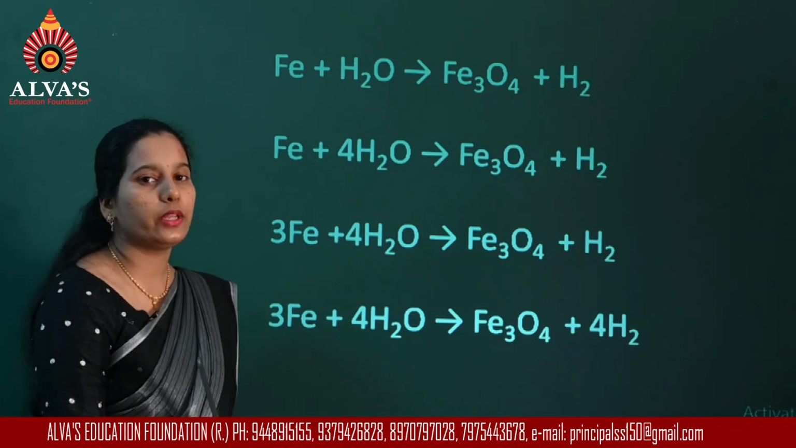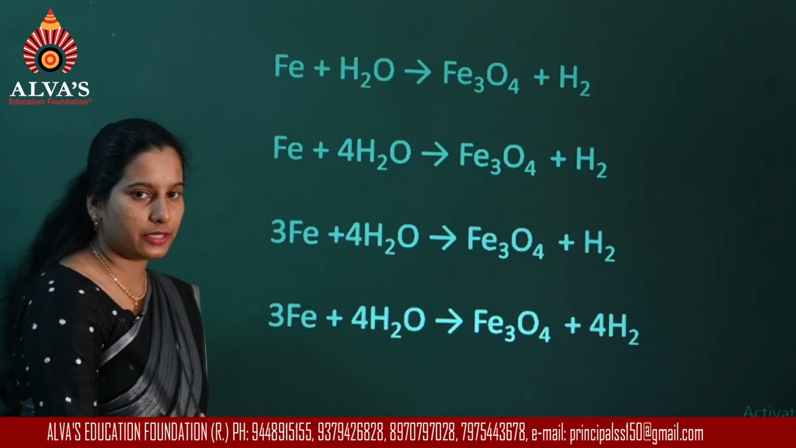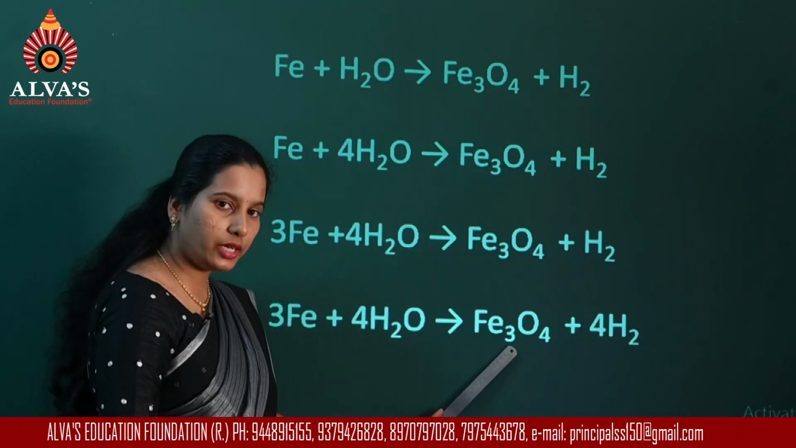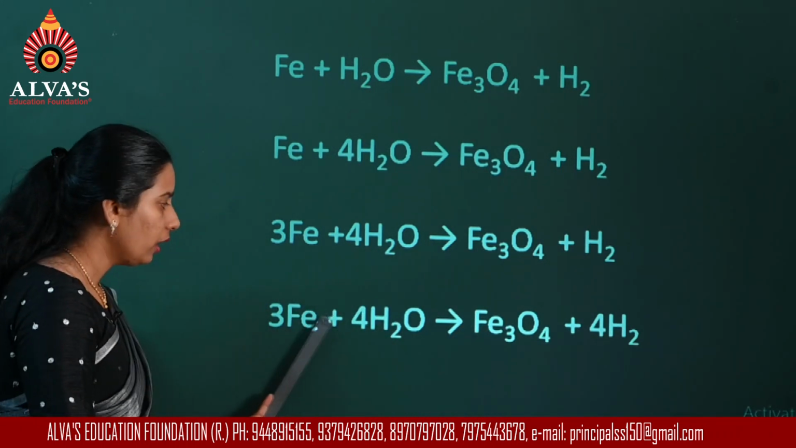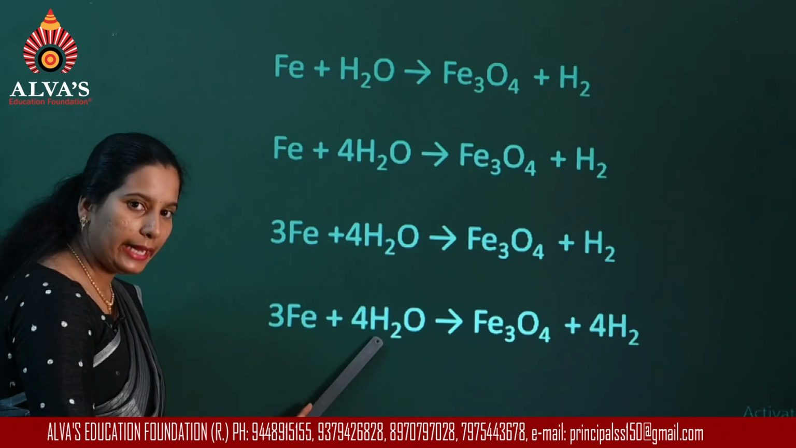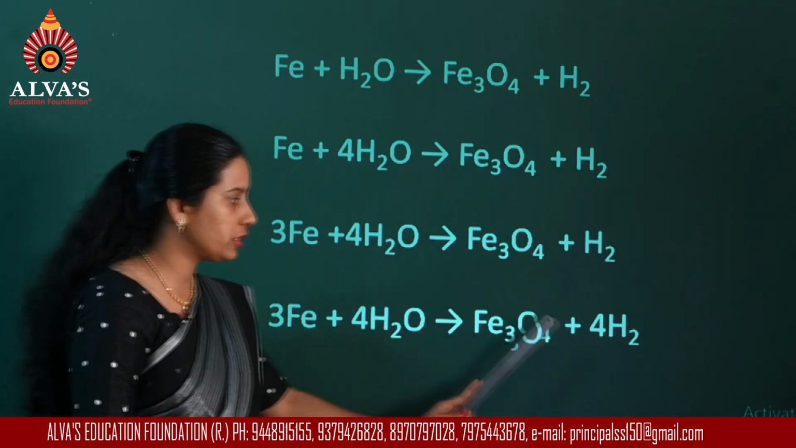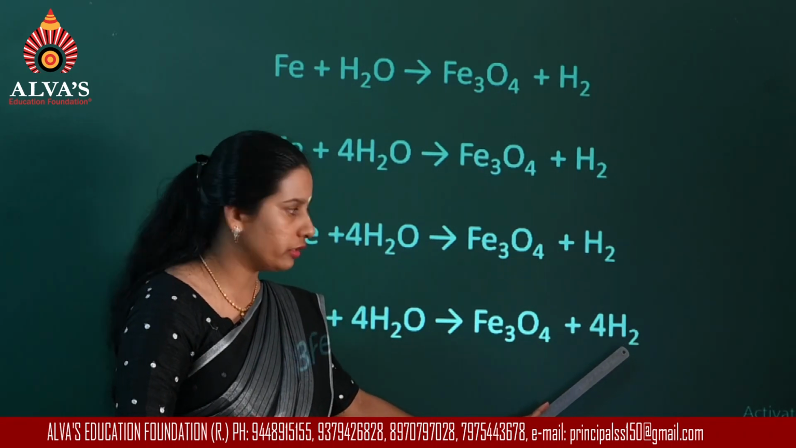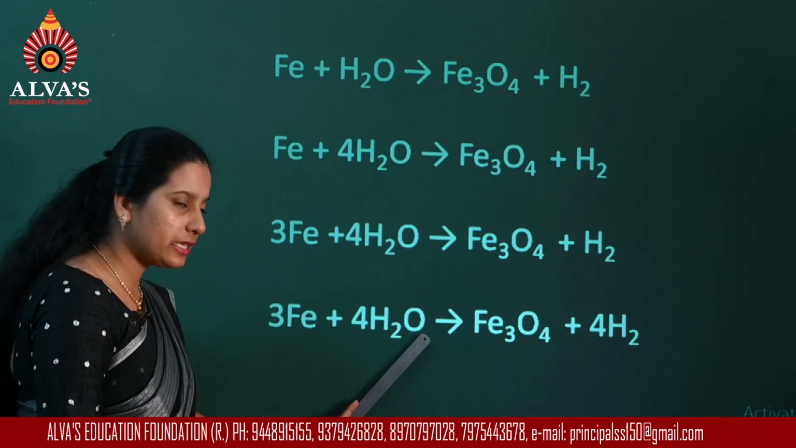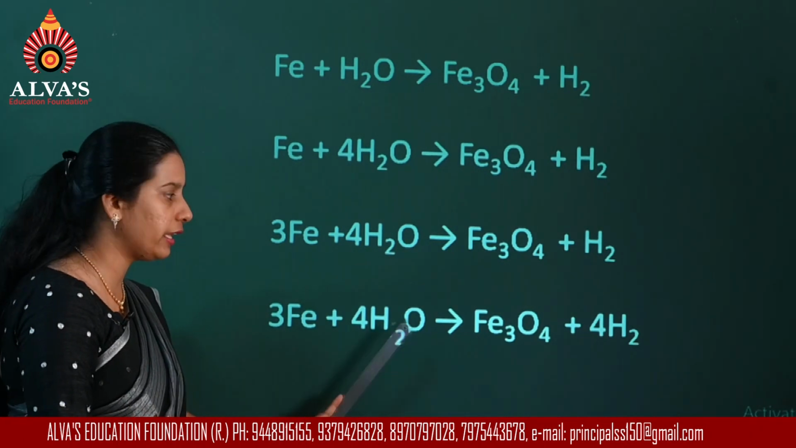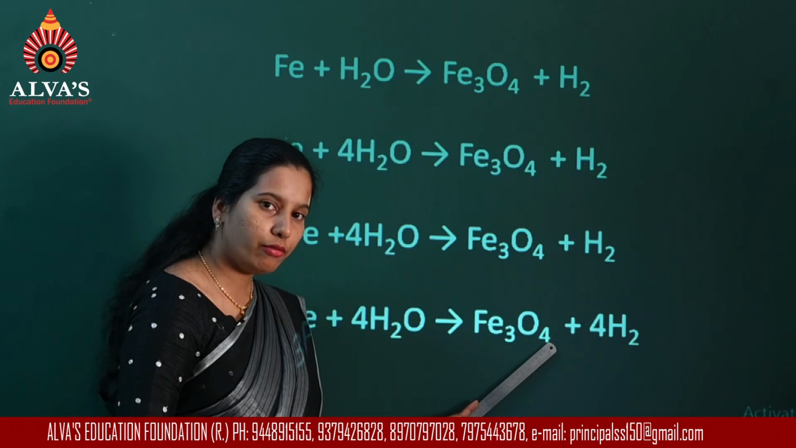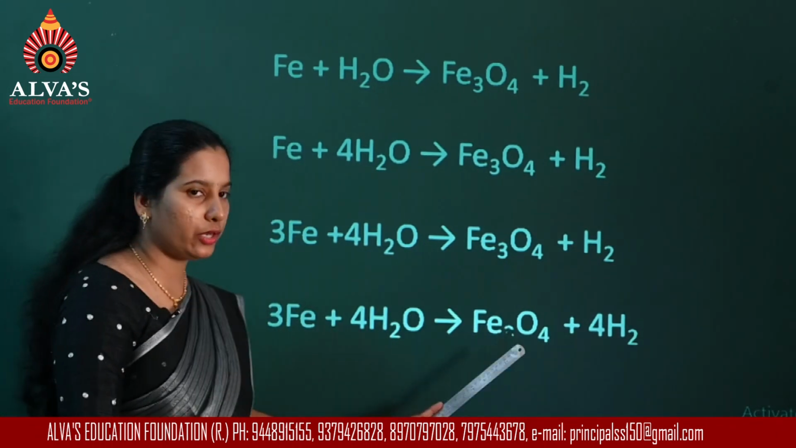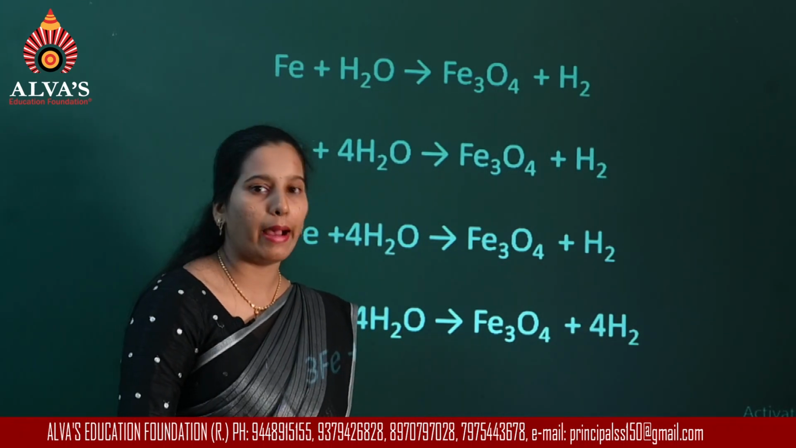Now check whether the complete equation is balanced. 3 atoms of iron on the left, there are 3 on the right. 4 into 2, 8 atoms of hydrogen on the left, 4 into 2, 8 atoms of hydrogen on the right side. 4 atoms of oxygen you have on the left side. So here there are again 4 atoms of oxygen. So iron, oxygen and hydrogen, all the elements are balanced.